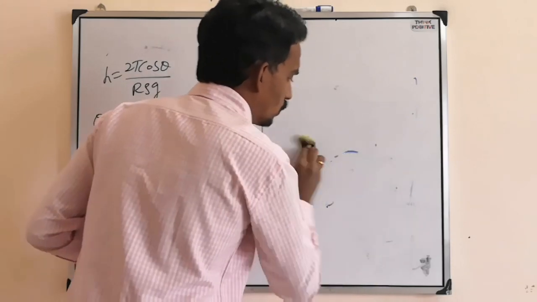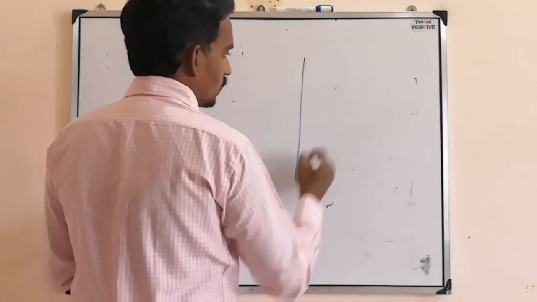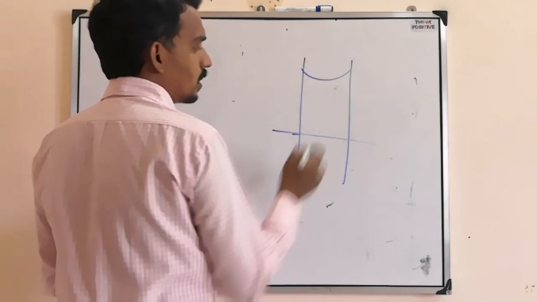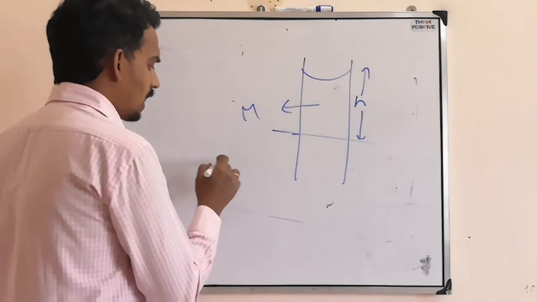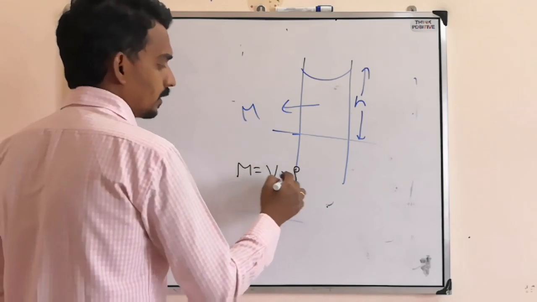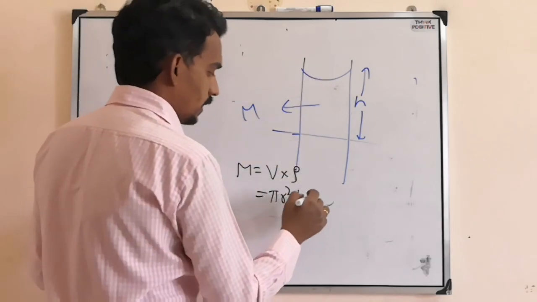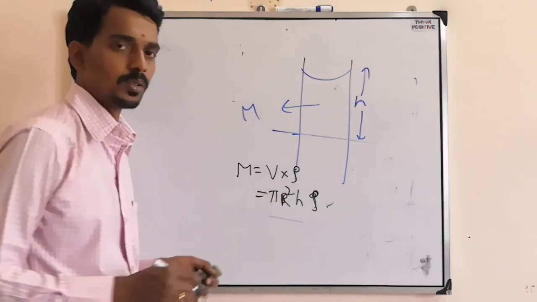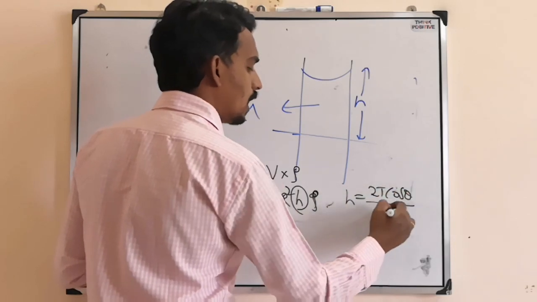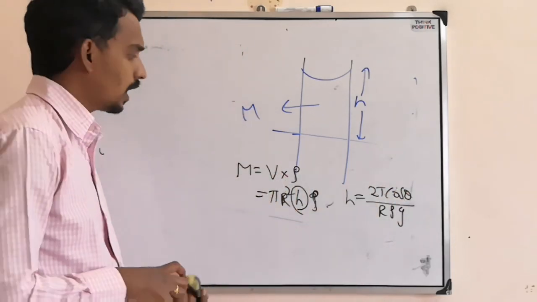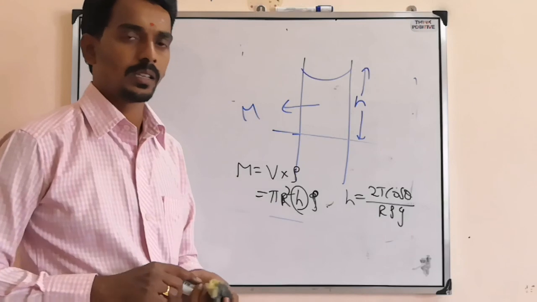Here are the last two questions I will tell you. Suppose you dipped a tube in some liquid and it rose up to some height h. They can ask what the mass of the liquid raised is. Mass is volume into density. Volume is cylindrical, so pi r square h, into rho. We have the h formula, h = 2T cos theta by r rho g. If you substitute, you will get the total mass raised above the liquid level.